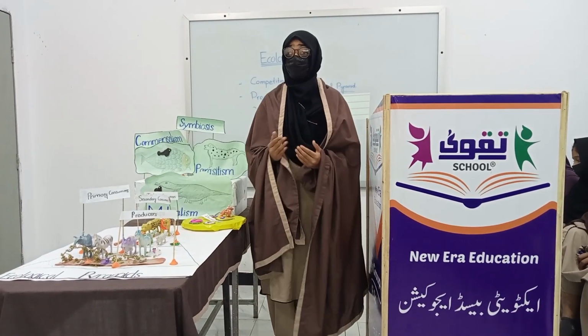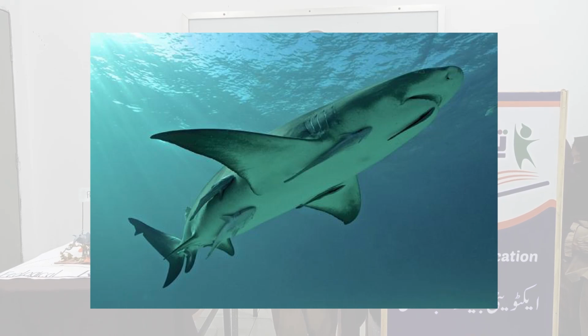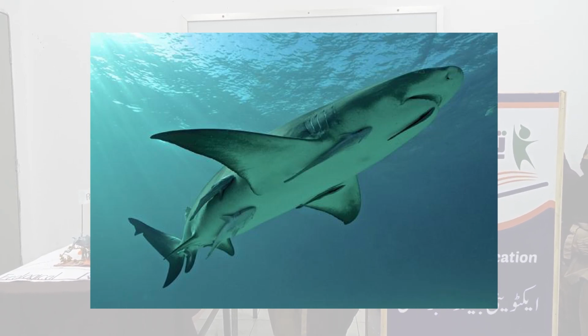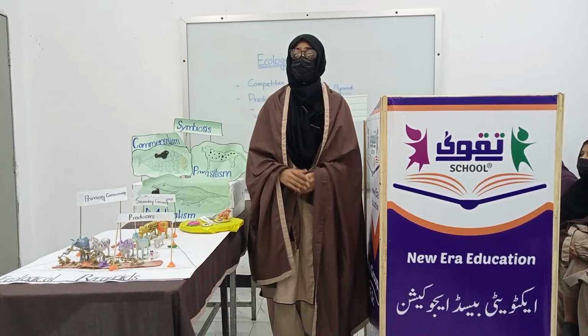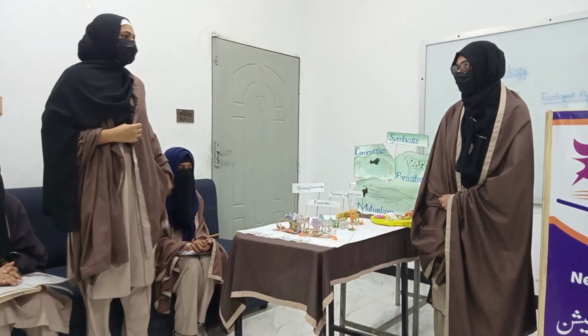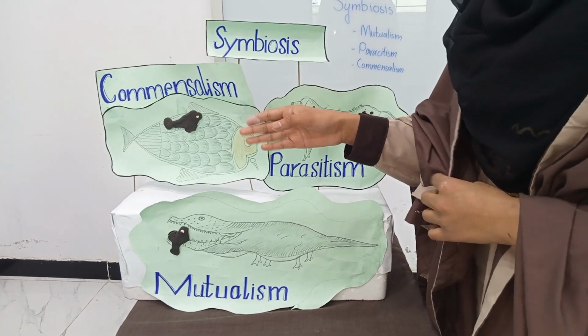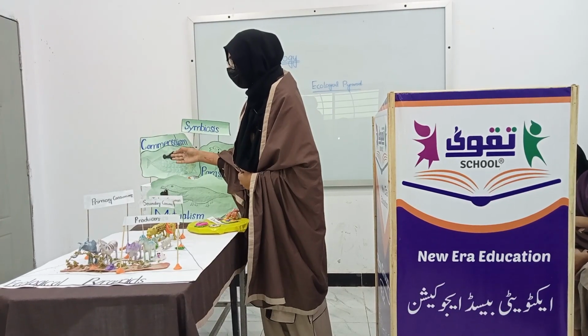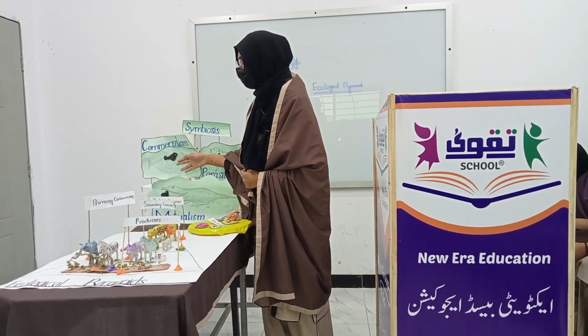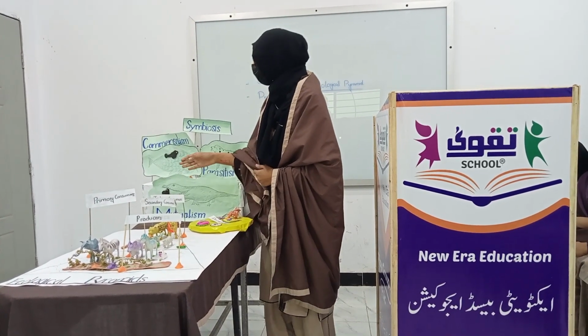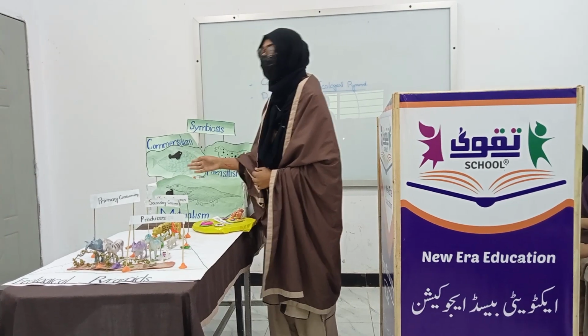Today I will elaborate on commensalism, a symbiotic relationship in which only one organism gets a benefit and the other neither gets benefit nor harm. It is called commensalism. Excuse me, Aisha, please explain more about it. A larger fish can travel large distances. When a small fish wants to cover a large distance, it rides on a larger fish. The smaller fish gets a benefit while the larger fish gets neither benefit nor harm.